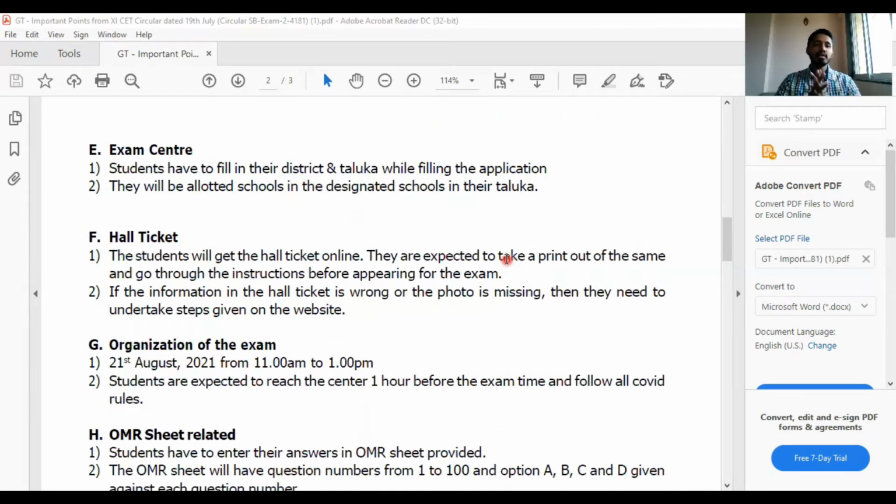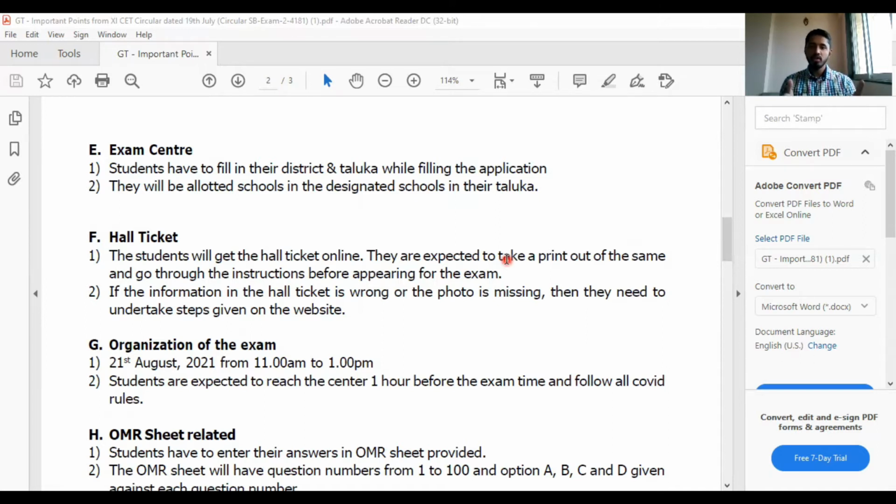The next one, exam center. The students have to fill in their district and taluka while filling the application. This all has to be filled by you on the online portal. So when you fill it in there, you must have selected a district and the taluka where you want to give the exam. It won't be in your school. According to your district and the place you stay, a common place will be chosen, and you must have already selected that. All of those in that particular district will come there and give the exam.